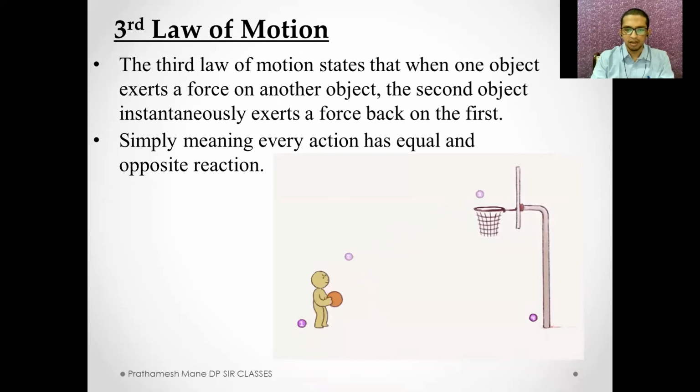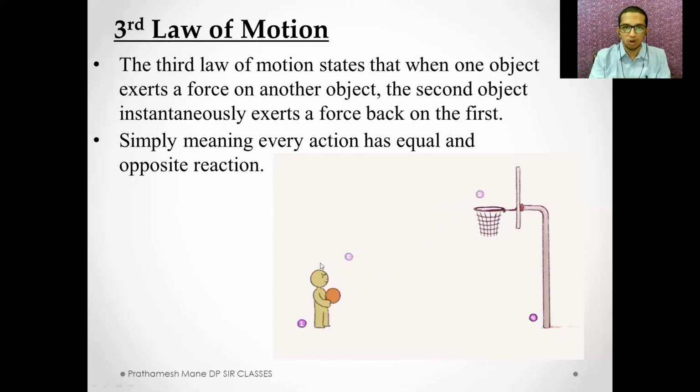See, in this example, the basketball player throws the ball towards the basket, but instead of going into the basket, the ball hits the basket and returns back. This is nothing but the third law of motion. The ball is the first object. The basket is the second object. The ball exerts force on the basket, and the basket in turn exerts force on the ball and returns the ball to the basketball player. So this is the third law of motion.